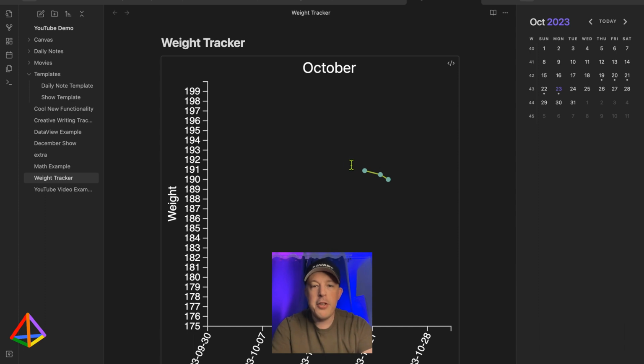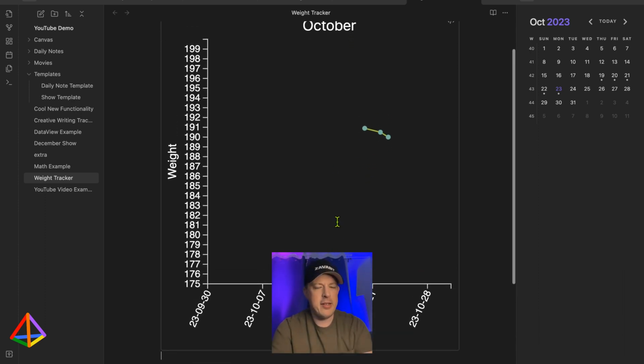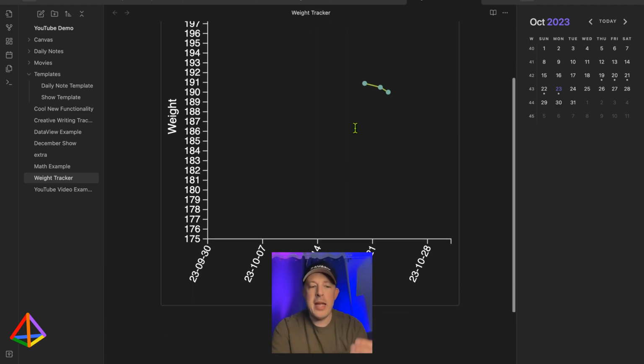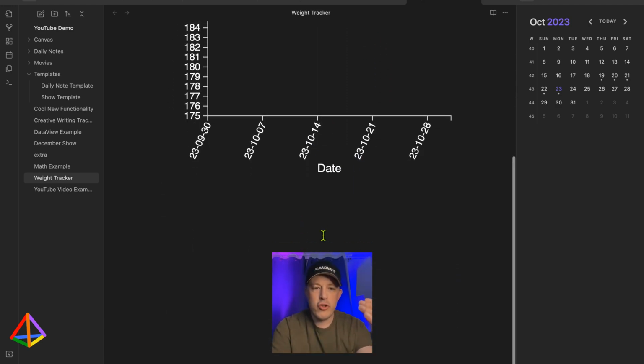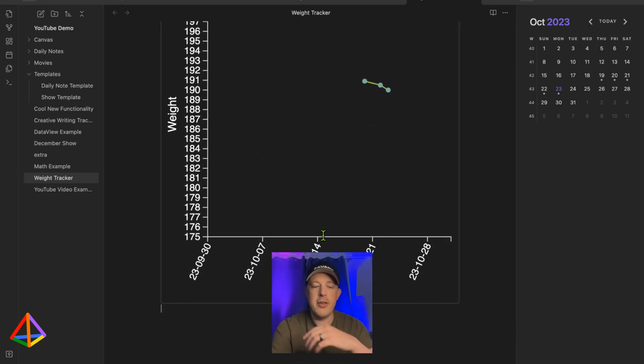So this way, you can track how your weight goes up or down. And if you are tracking your workouts, you can say deadlift was 300, then 301, 35, whatever. You can see your trend, and you can make a different tracker for each workout. You could get as wild and crazy with this as you like.